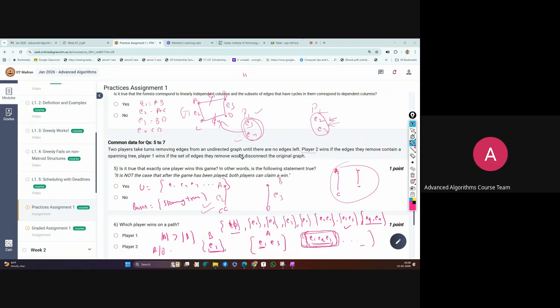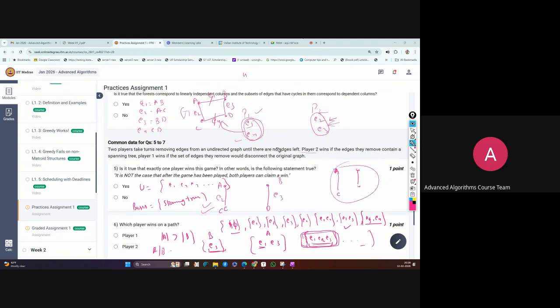Okay, so that is called a co-circuit, or bond. There is one theorem in matroids.